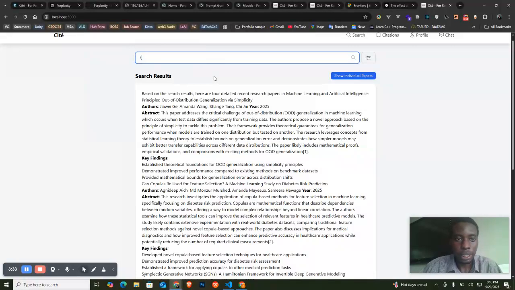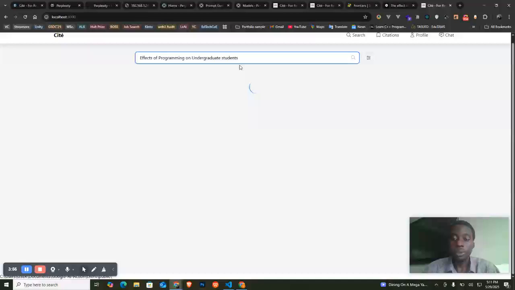Let me try something like effects of programming on undergraduate students. So it's more focus based. My research is more focus based right now. So let's see what results it brings up.